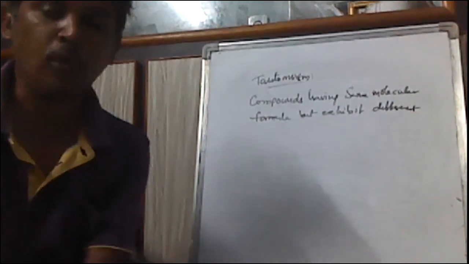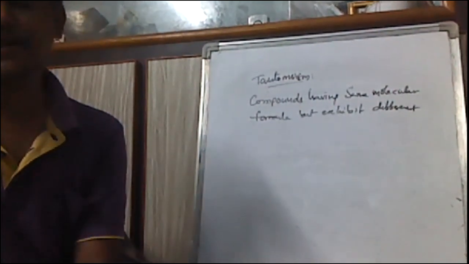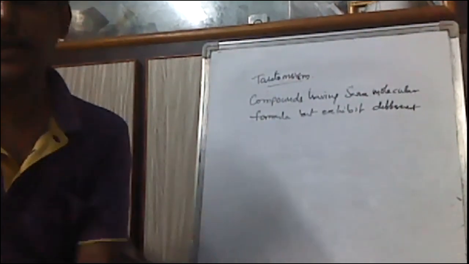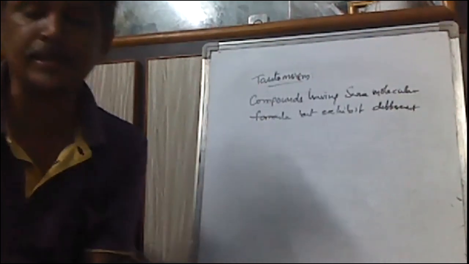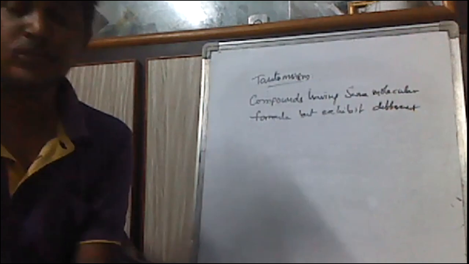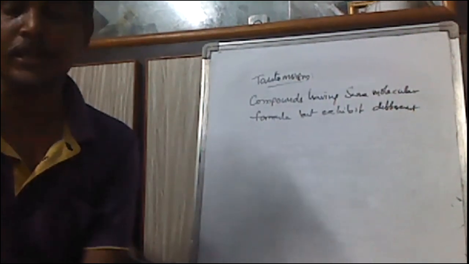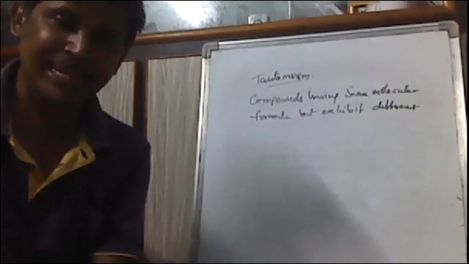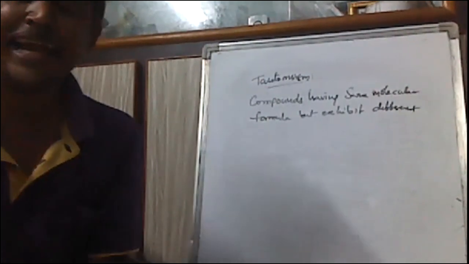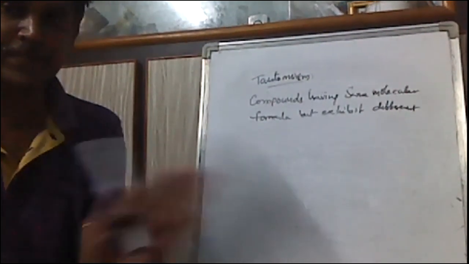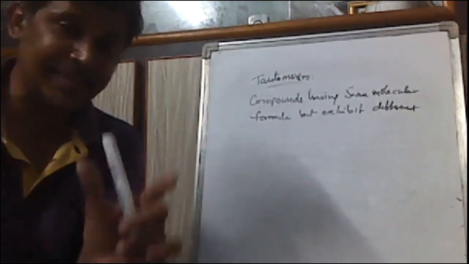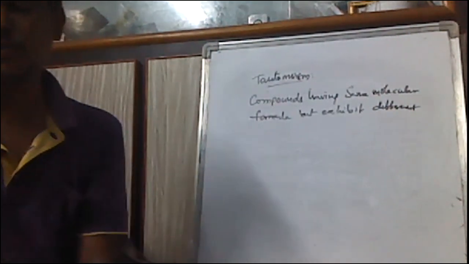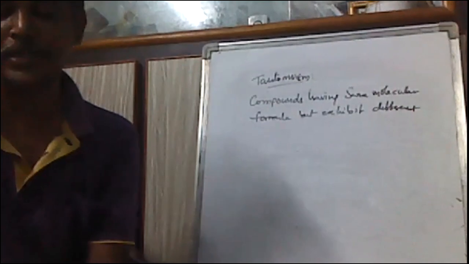We can convert from one form to another under ordinary conditions. One is called the keto form, another is called the enol form, and these isomers we call tautomers. Generally, these tautomers exist in a dynamic equilibrium, meaning one is always converting into the other. This is about tautomerism.